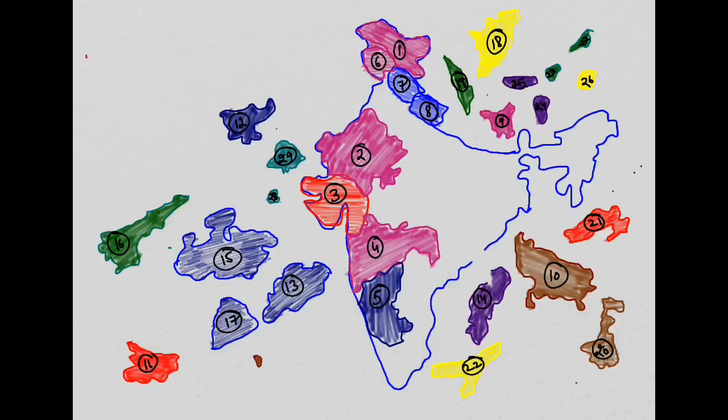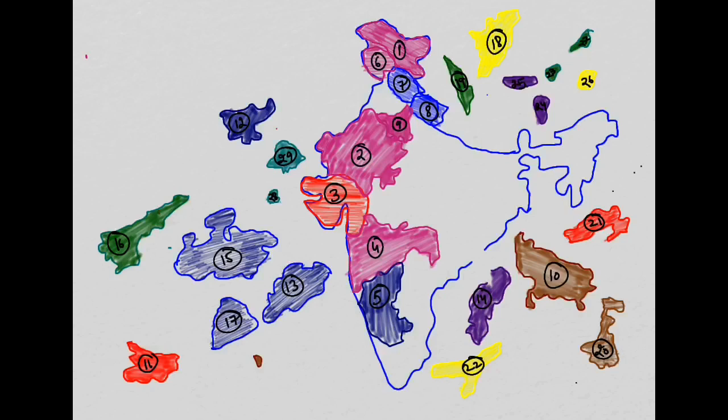Yeah, this is the 9th state in pink color, and this is the state of Haryana. It lies to the west of Himachal Pradesh and Uttarakhand. So we will take it here. So here lies Haryana, and the capital of Haryana is Chandigarh.